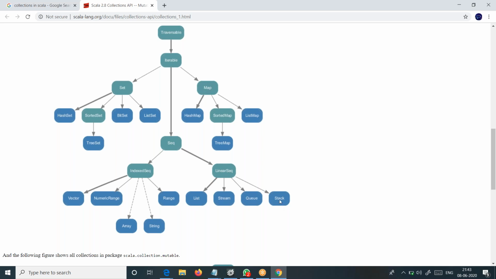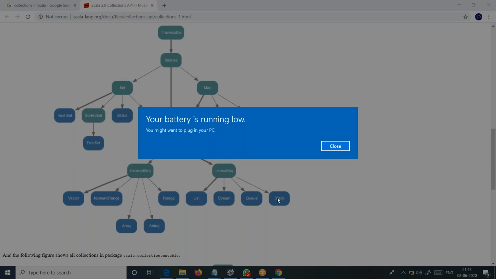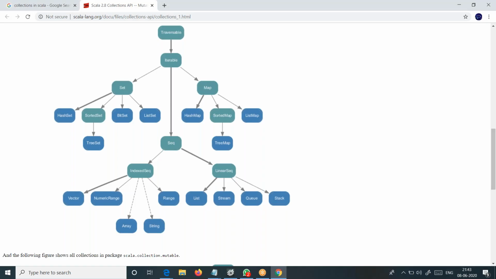And then stack, when you talk about a stack, uses last in first out. I have discussed stack sometime back, when discussing the execution flow of methods.